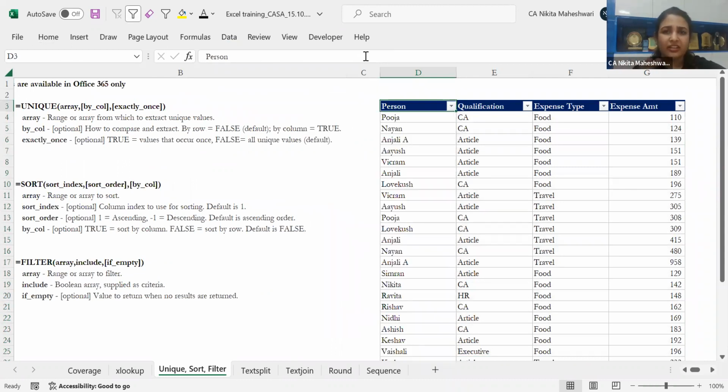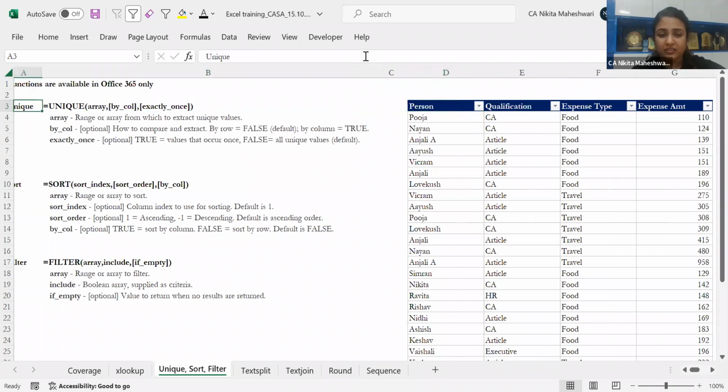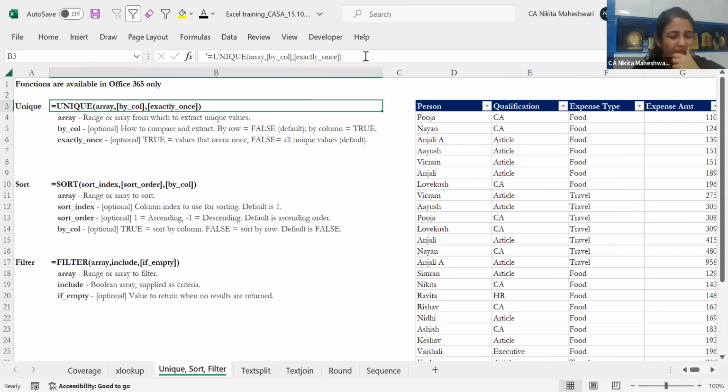Excel has changed and revamped the entire thing, where you can use sort, filter, and unique as a formula in Excel, not as a function or as a task in Excel. And you can use these things. Given the formula, I'll just quickly run through the formula.